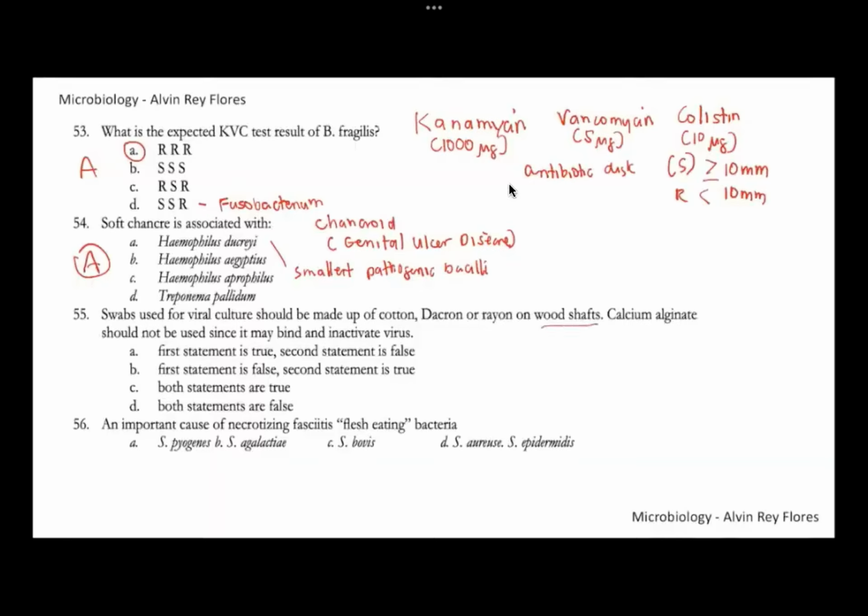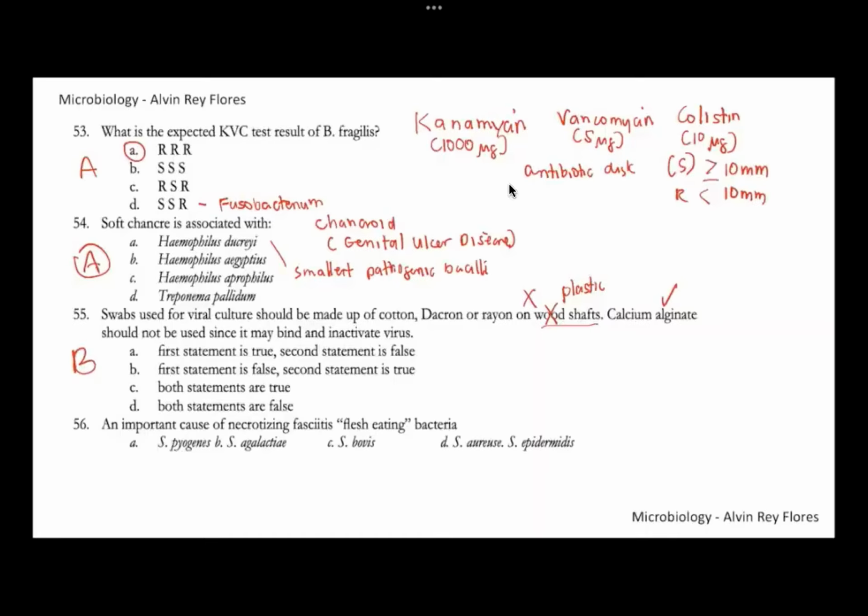rayon on wood shafts. Okay, since the swabs are placed in wood shafts, we cannot use that. That's not preferred. Preferably we want plastic shaft. So the first statement is incorrect. For the second statement, calcium alginate should not be used for viral culture since it may bind and inactivate the virus. So this is correct. We don't use calcium alginate for viral culture. It can be used for bacterial culture, but not for viral. So first statement is false, second statement is true. This is letter B.